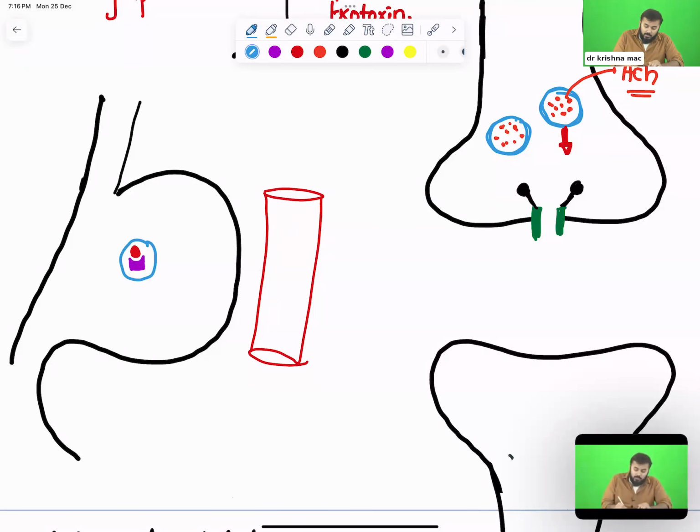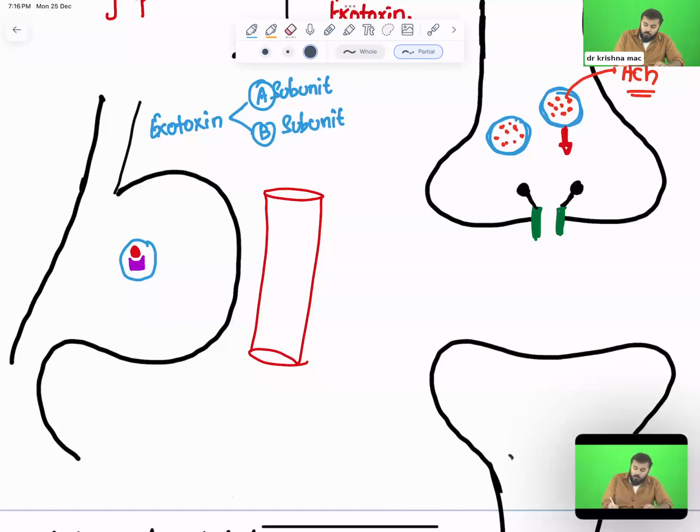Now, this particular exotoxin has two units. वो रेड कलर में जो दिख रहा है आप लोगों को, that is called the A subunit. That red color one is called the A subunit, and the next one which is carrying that red color one is called the B subunit. What is it called? It is called the B subunit. Now look what is going to happen. This particular one will damage the lining of your stomach, and slowly it enters your blood vascular system.